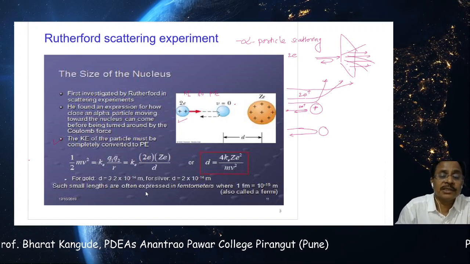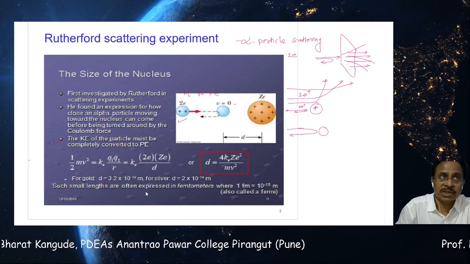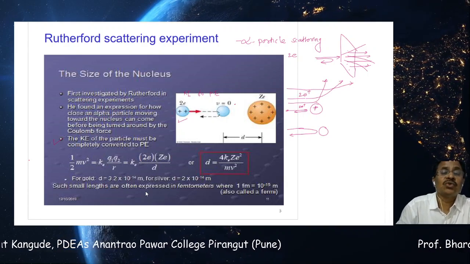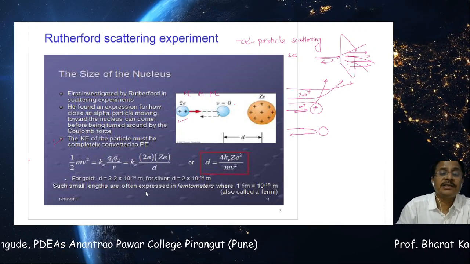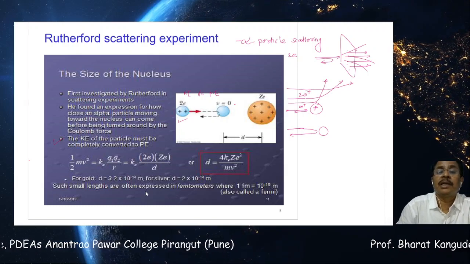So you replace this: Q1 is twice E, that is the charge on the alpha particle, Ze is the charge on this particular nucleus, and D is the distance, or the closest approach, between the alpha particle and this nucleus.